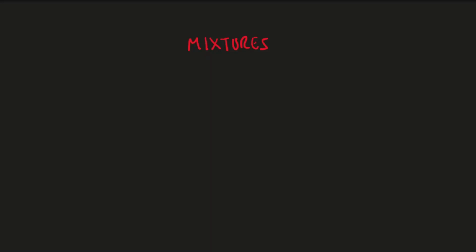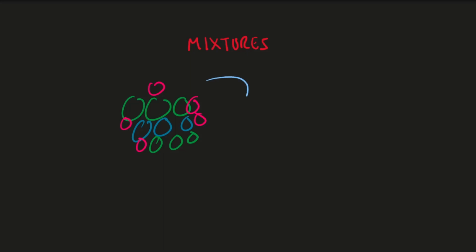So you could also have an occasion where elements are not chemically bonded together, but instead they're just mixed together. If you imagine mixing different types of sand together, you don't end up creating a new bit of sand. What just ends up happening is you mix these types of sands together. You haven't formed a new compound. And this is exactly the same for chemicals. When you mix elements together or compounds together and they don't chemically combine, we term this a mixture. So this is what we call a mixture.